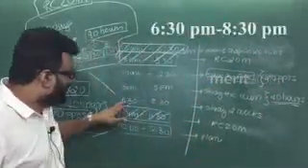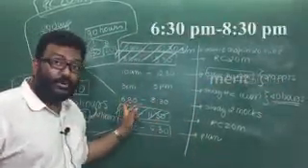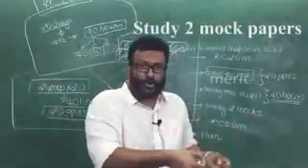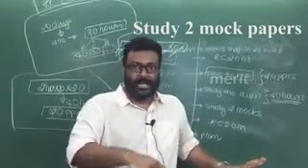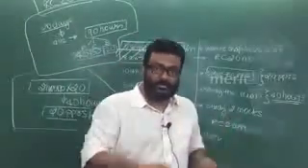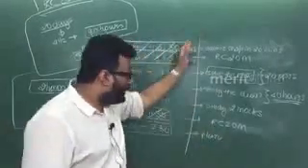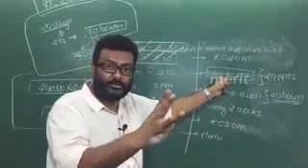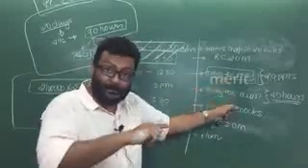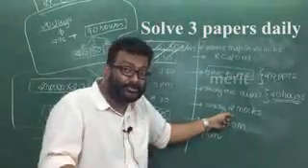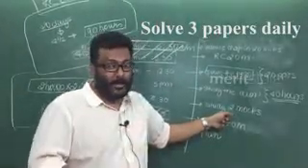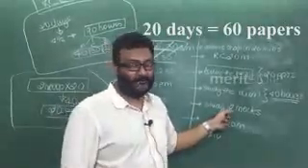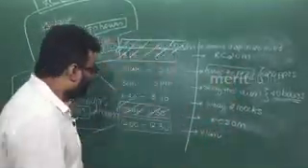Brilliant plan. Now 6:30 to 8:30 you have an additional time to study 2 mock papers. So pick out 2 mock papers and study them every day. The next day pick out another 2 mock papers and study them. So on a daily basis you get an exposure for 2 mock papers and a third paper which you are going to solve. ये 2 पेपर और ये पेपर को अलग रखना. So that means on a daily basis you get exposure to 3 papers. मतलब 20 days में 60 papers के ऊपर exposure मिल गया. Now the best thing for this plan is this slot.